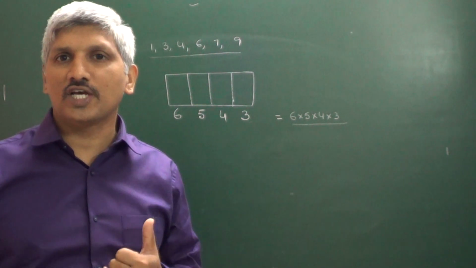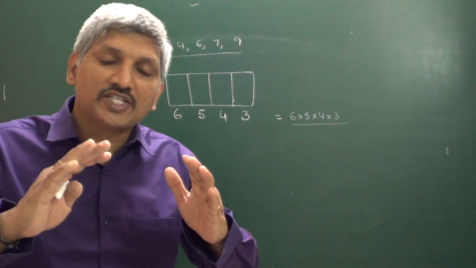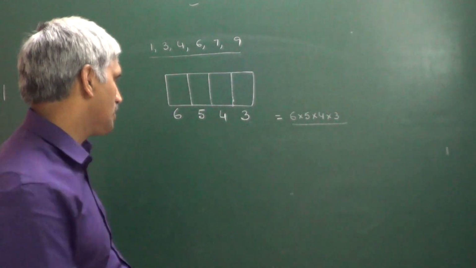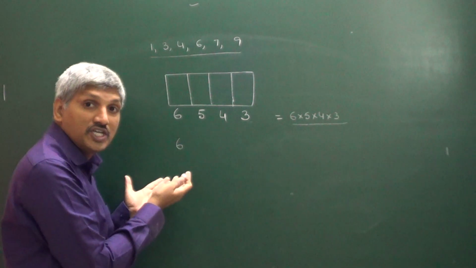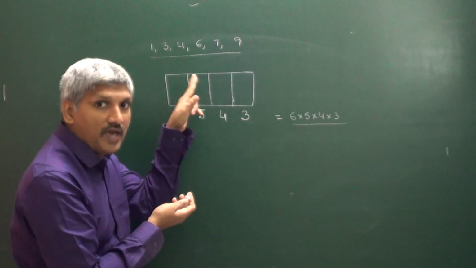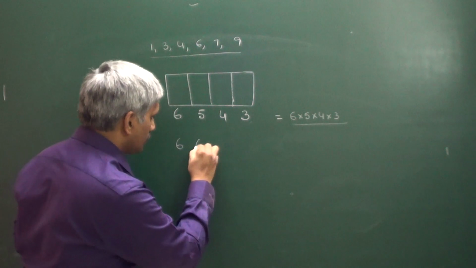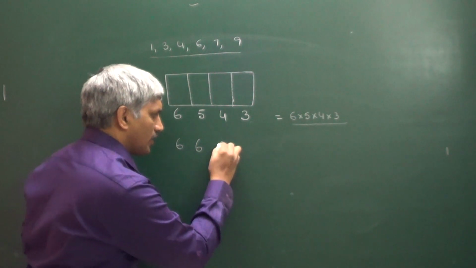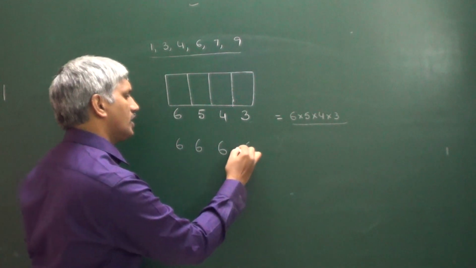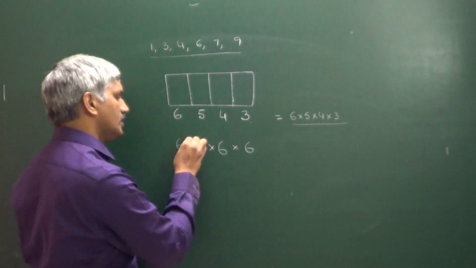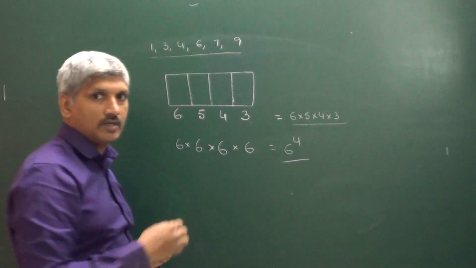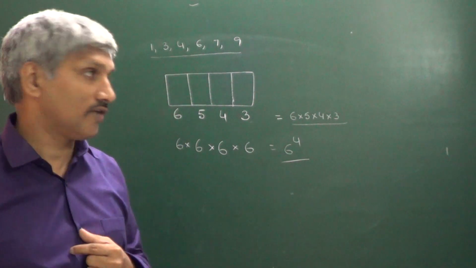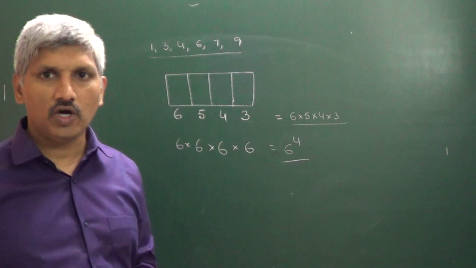In the same question, if he is asking repetition is allowed, so that means this place can be filled in 6 ways, because repetition is allowed, the same digit may occur again. There also 6 ways, there also 6 ways, here also you will get 6. 6 into 6 into 6 into 6, you will get 6 to the power of 4 is the answer when the repetition of the digits is allowed.